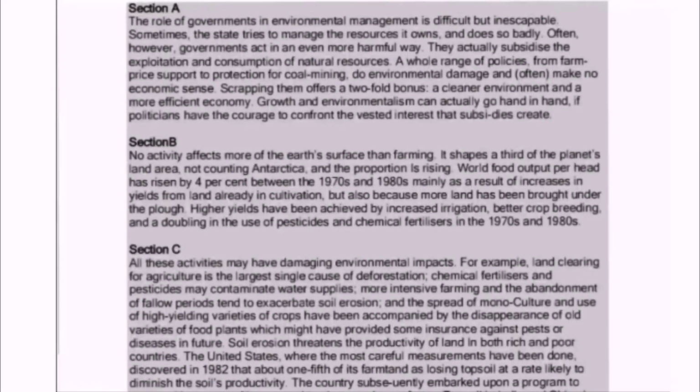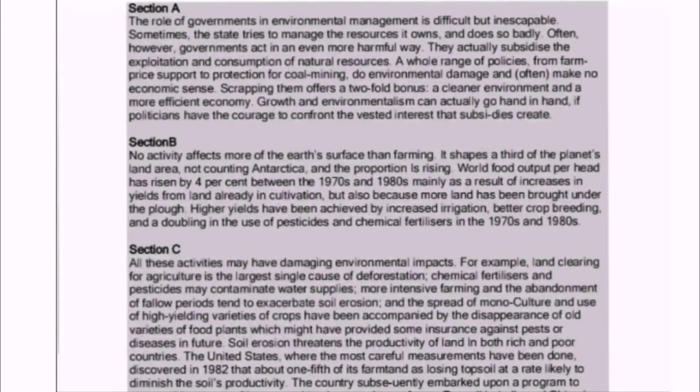Food output is the key word. Food output means production of food. It means that between 1970s and 1980s, production of food increased by 4% for each person, mainly as a result of increases in the yields from land already in cultivation. Increases is the keyword and yields is the keyword. Yields means crops. It means that the humans try to get more crops from the lands which are already plowed.